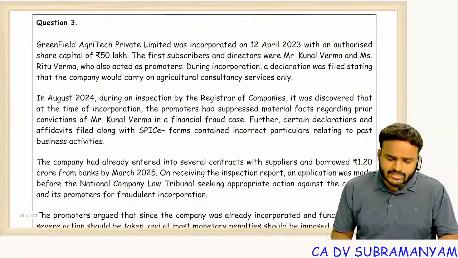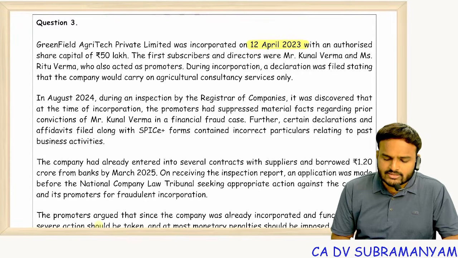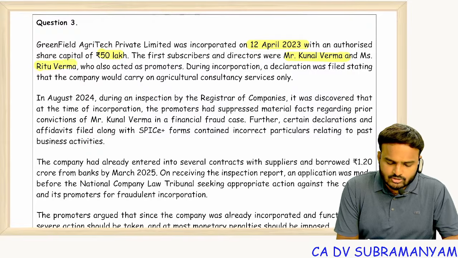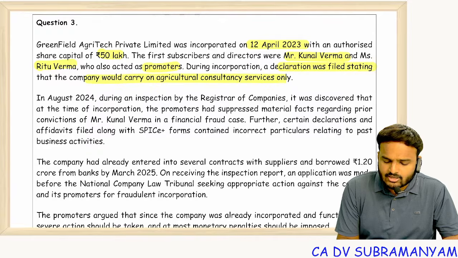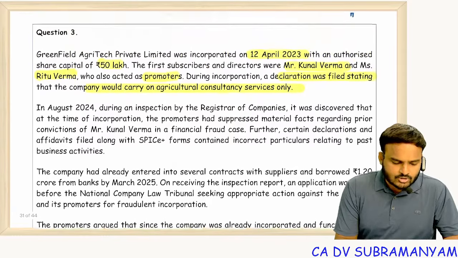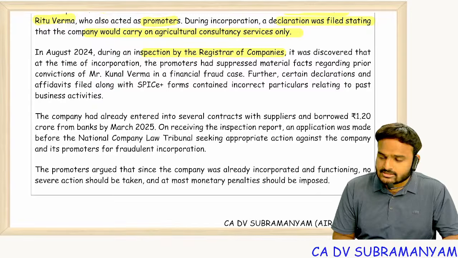Let's see. Greenfield Agritech Private Limited was incorporated on 12th April 2023 with an authorized share capital of 50 lakhs. The first subscribers and directors were Mr. Kunal Verma and Ms. Ritu Verma, who also acted as promoters. During incorporation, declaration was filed stating that company would carry on agriculture consulting services only. Agri consultancy services.